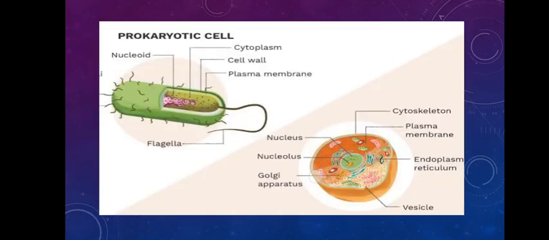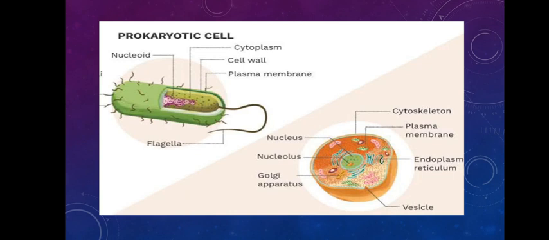Let's discuss. Prokaryotic cells mainly don't contain any membrane bound organelles. So there will be no membrane bound organelles like endoplasmic reticulum, Golgi body, or mitochondria, etc. And especially there will be no membrane around the nucleus. So there will be no nuclear membrane, there will be just chromatin.